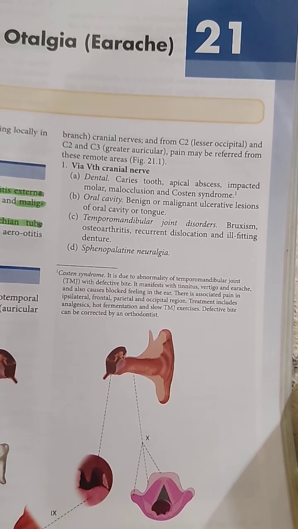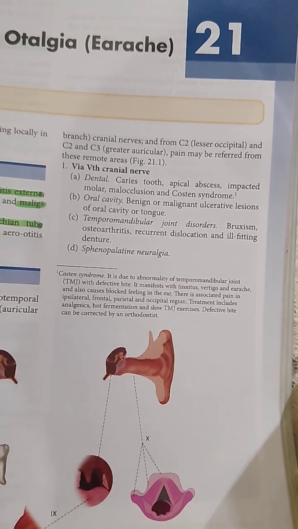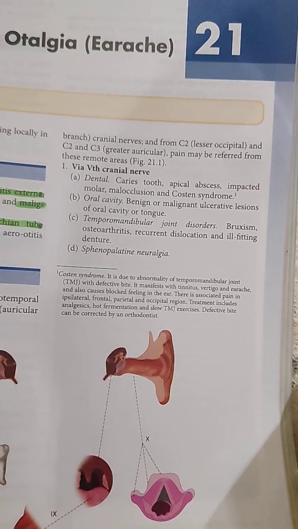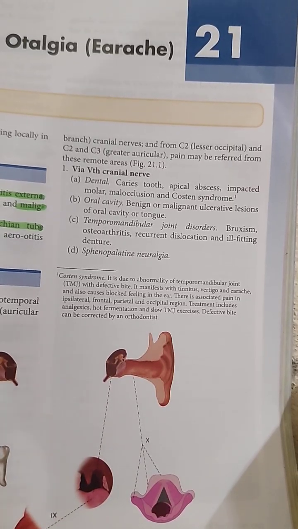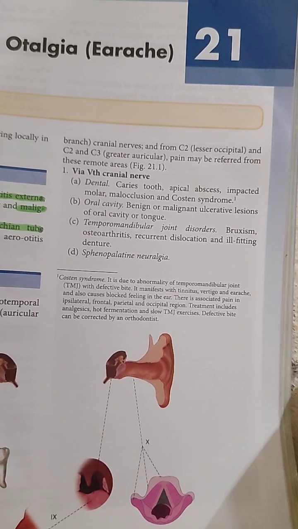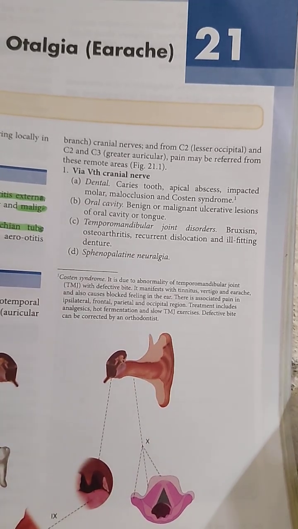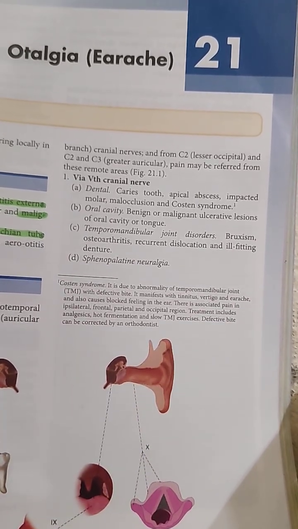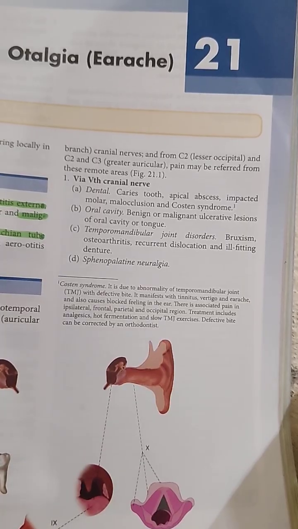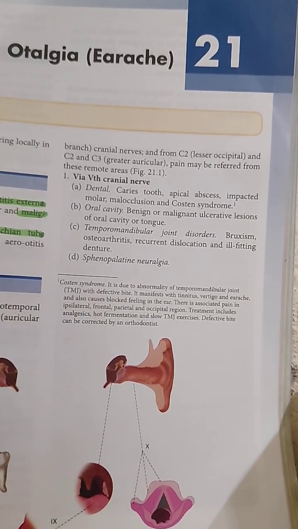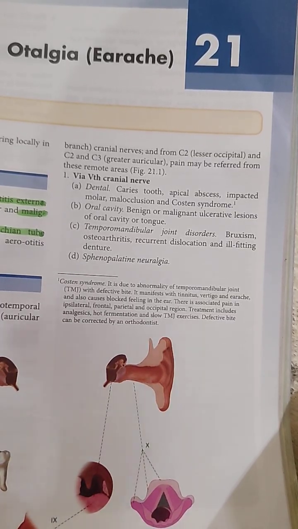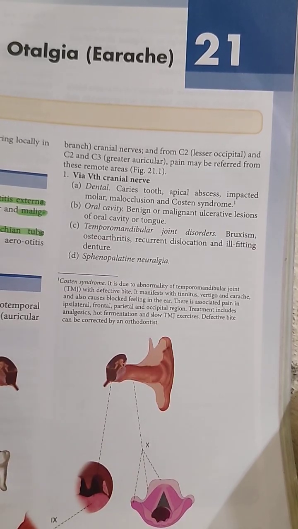Then through the oral cavity, if there are any benign or malignant lesions or ulcerative lesions of the oral cavity or the tongue, because the anterior two thirds of the tongue is supplied by the 5th cranial nerve, like the tooth. This leads to pain in the ear. Also the temporomandibular joint is supplied by the 5th cranial nerve, so temporomandibular joint disorders like bruxism, osteoarthritis, recurrent subluxations and ill-fitting dentures, and also sphenopalatine neuralgia, can cause it.